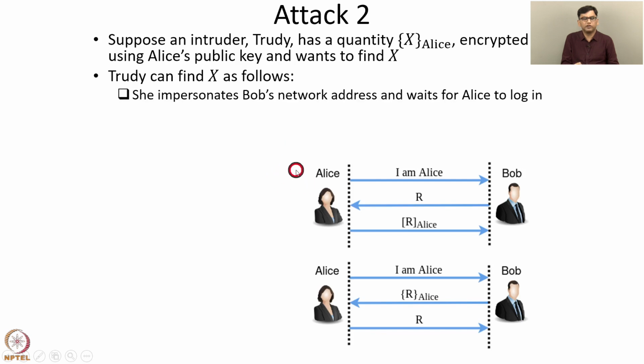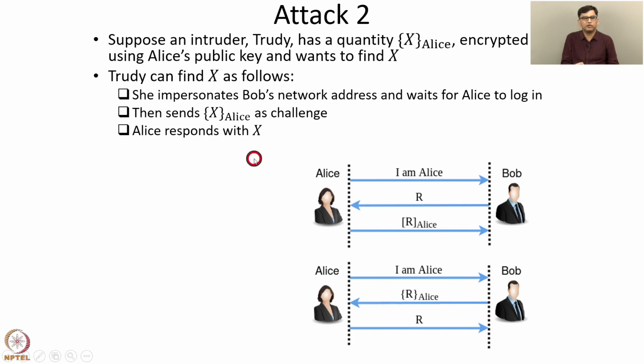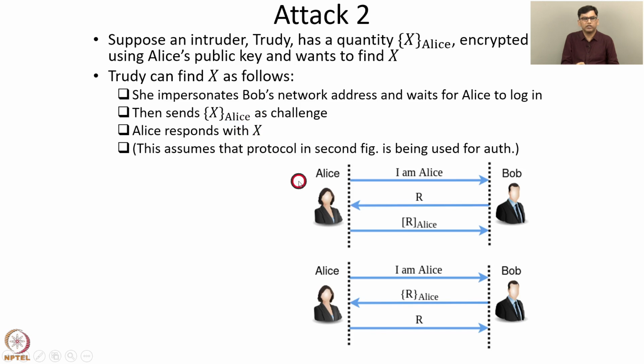Again Trudy impersonates Bob's network address and waits for Alice to log in. Then Trudy sends X_Alice as the challenge. That's done in this step. Then Alice decrypts the challenge X_Alice and sends the decrypted version X. Now Trudy has obtained the value X which she wanted to obtain. So this assumes that the protocol in the second figure is being used for authentication.